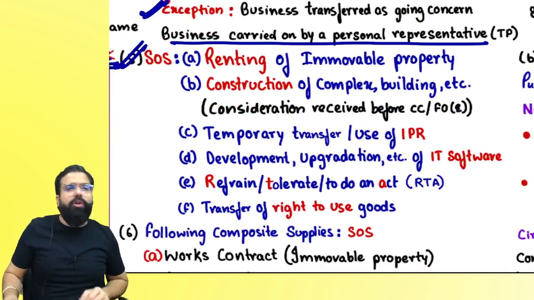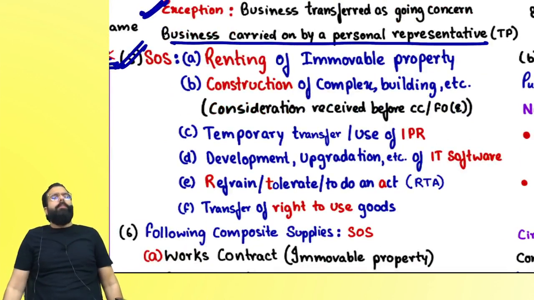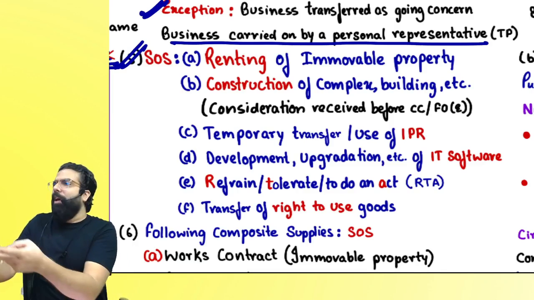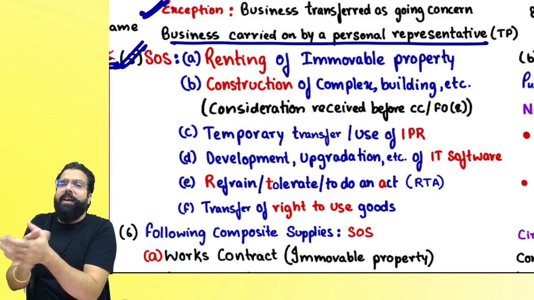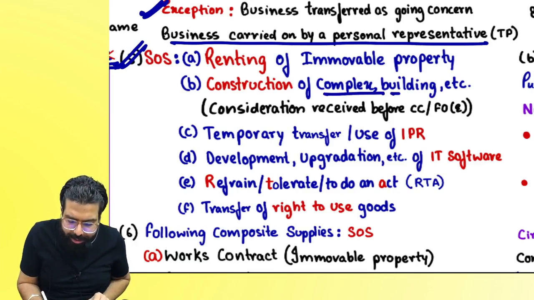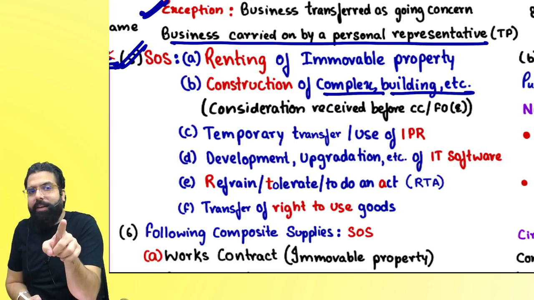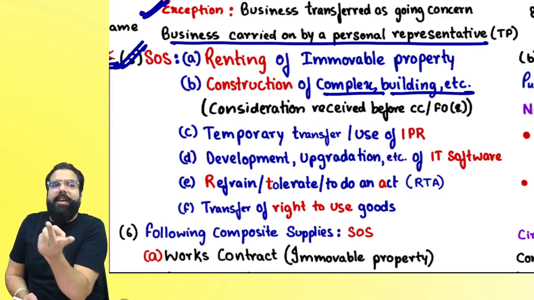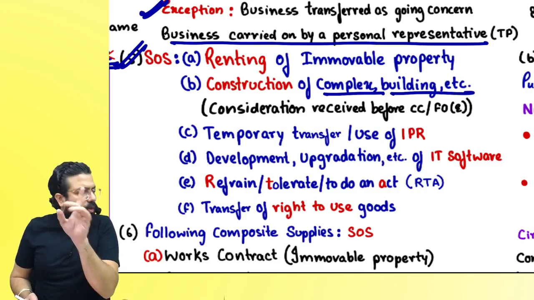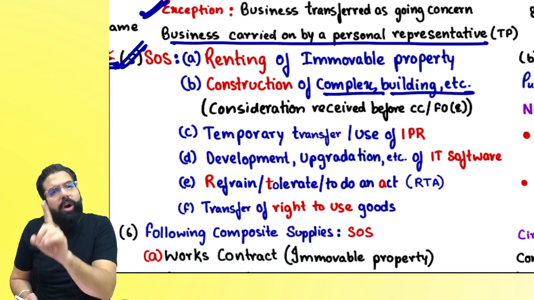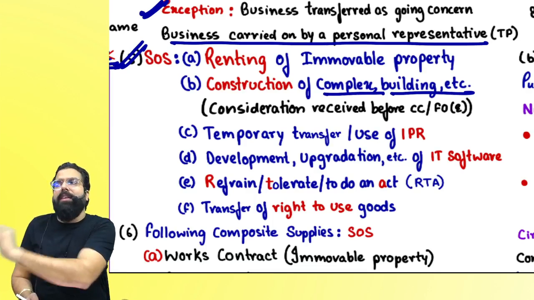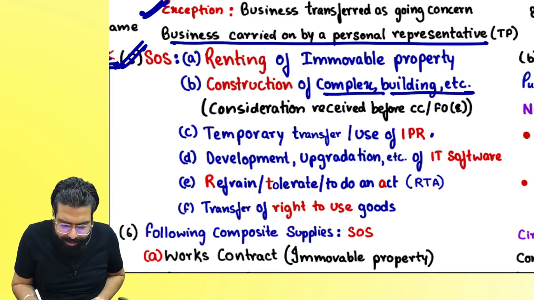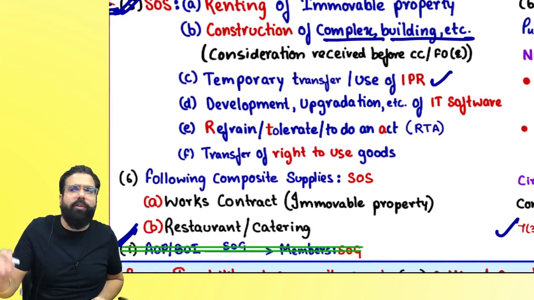We told schedule 2, paragraph number 5 talks about supply of services. Number 1, renting of immovable property is always a supply of service. Construction of complex or building is always a supply of service, provided any amount of consideration is received before completion certificate or first occupancy, whichever is earlier. So even 1 rupee received before completion certificate or first occupancy, whichever is earlier, it will be a construction and Baba GST will come.